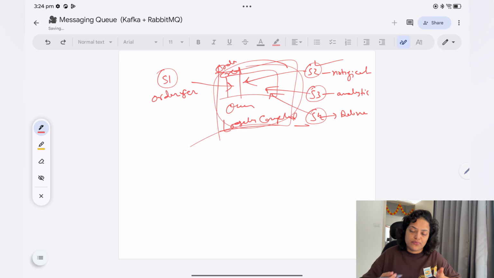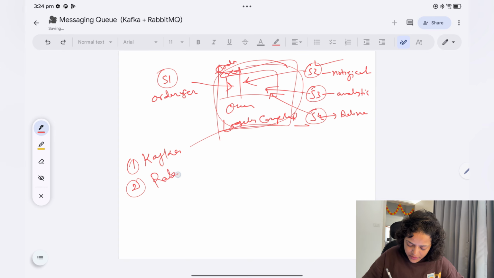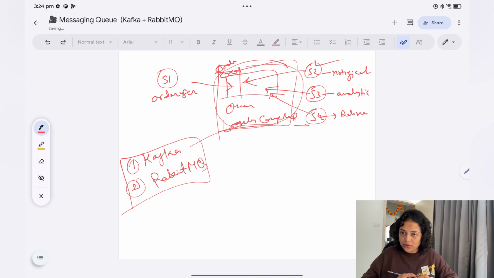Now you have 2 types of queues. The first one is Kafka, and the second one is RabbitMQ. We will study these 2 messaging queues in detail. But before that, let's discuss what the problem was without MQ, and what the solution is with MQ.